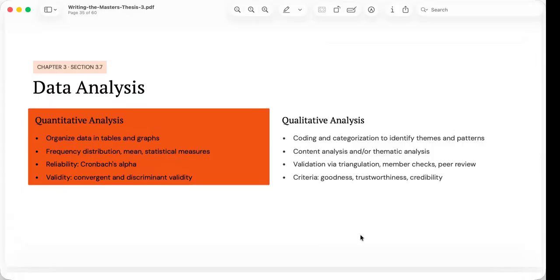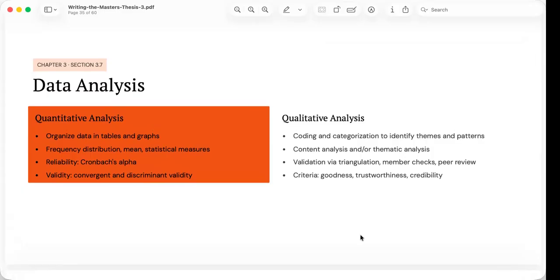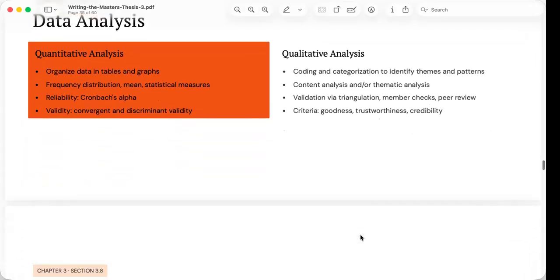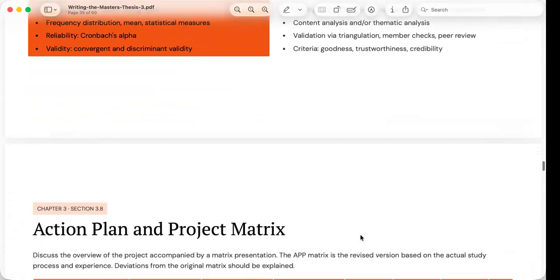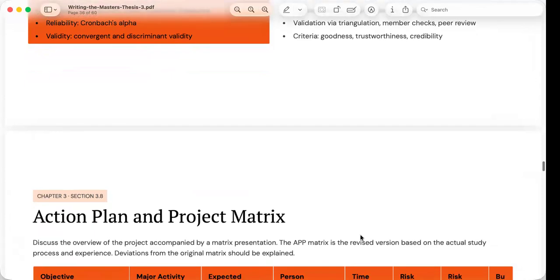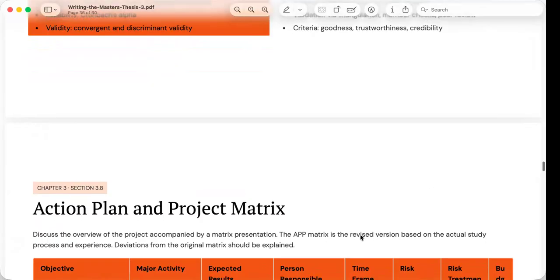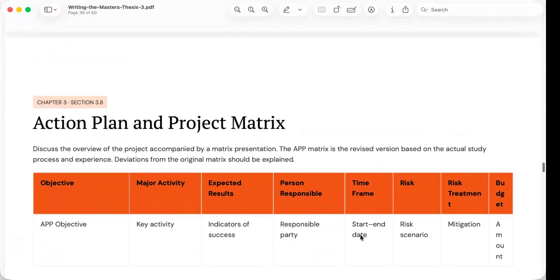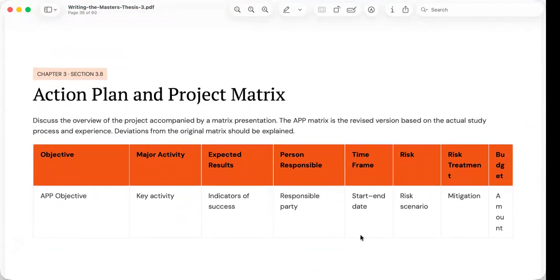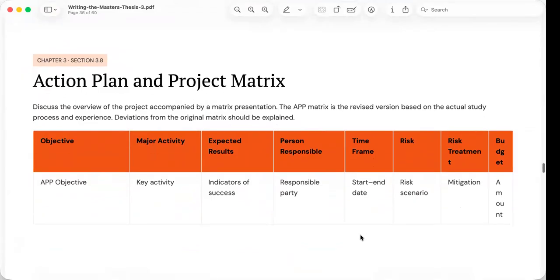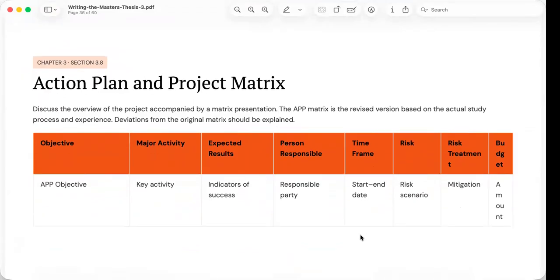Quantitative research establishes rigor through reliability and validity testing. Although the methods differ, the goal remains the same: to produce findings that are accurate, dependable, and worthy of informing knowledge, policy, and practice.